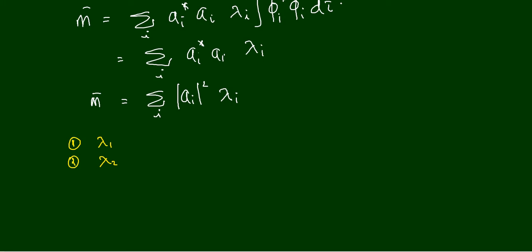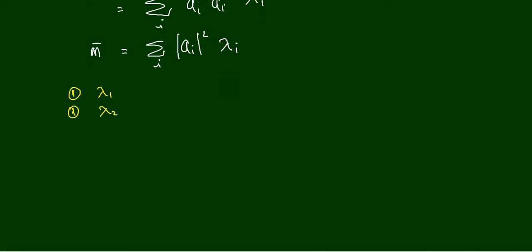You already know that lambda 2 is an eigenvalue of the m cap operator. When you measured it the third time, you got the value lambda 3. The fourth time, you got lambda 2 again. The fifth time, lambda 2 again. The sixth time, lambda 3. The seventh time, the measurement gave lambda 1.